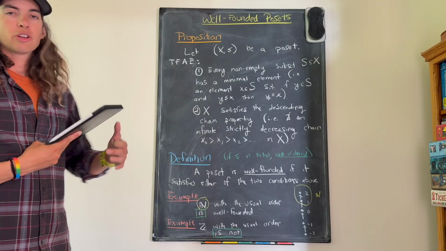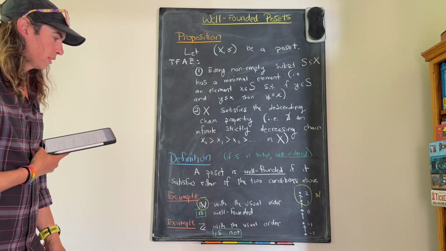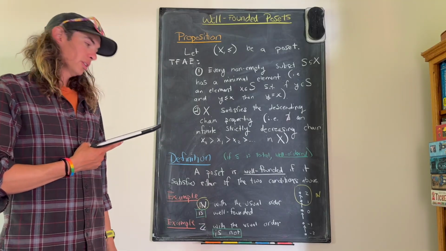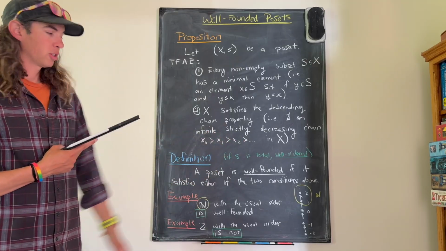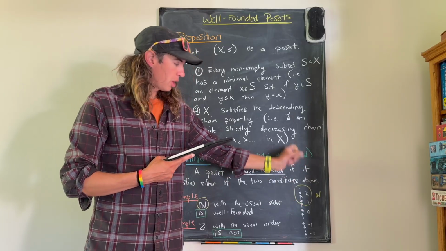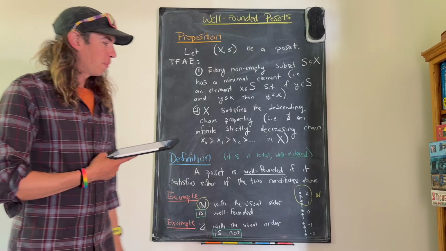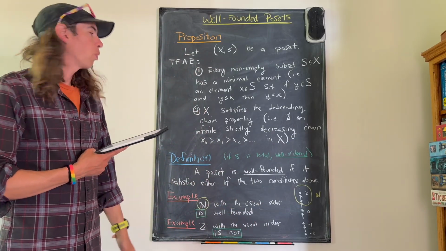Great. Okay, so here are two examples of well-founded, in fact, well-ordered, and not well-ordered posets. Example number one is the natural numbers with the usual order, which is well-founded, well-ordered because it's a total order. Here I've drawn the Hasse diagram of the natural numbers, only showing the first few elements. Let's check that condition 2 holds.